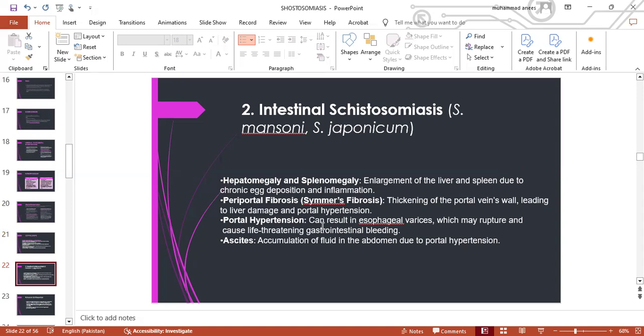So intestinal schistosomiasis can lead to hepatomegaly and splenomegaly, periportal fibrosis, which is also known as Symmers' fibrosis, in which the thickening of the portal vein's wall occurs, leading to liver damage and portal hypertension. Similarly, portal hypertension can result in esophageal varices, which may rupture and cause life-threatening gastrointestinal bleeding. And ultimately, ascites is also there, which is the accumulation of fluid in the abdomen due to the portal hypertension.